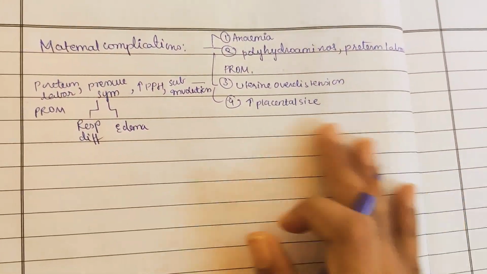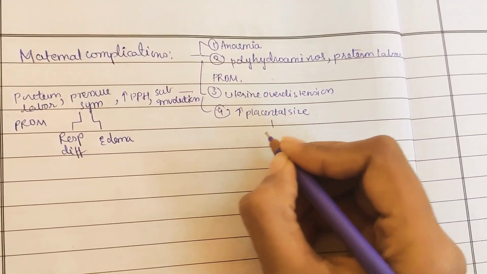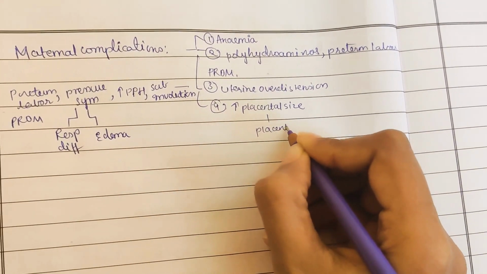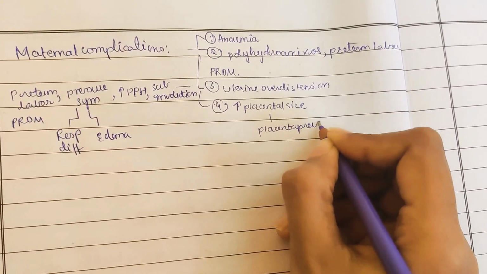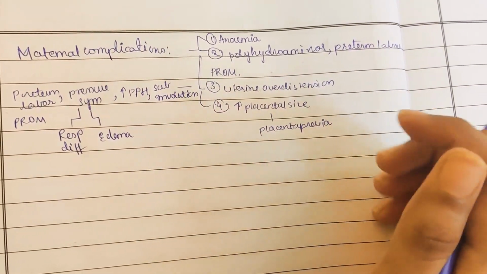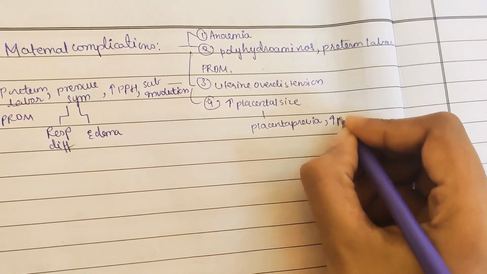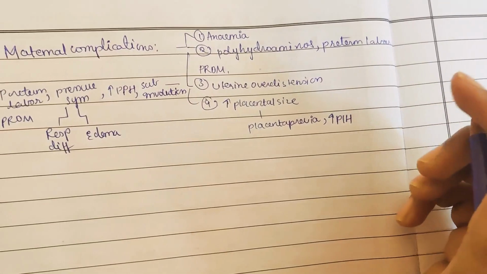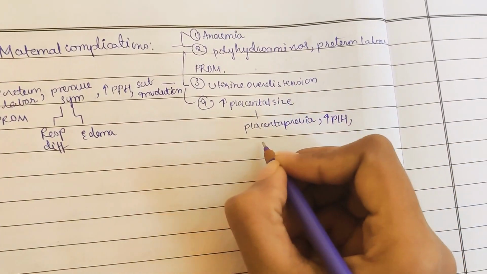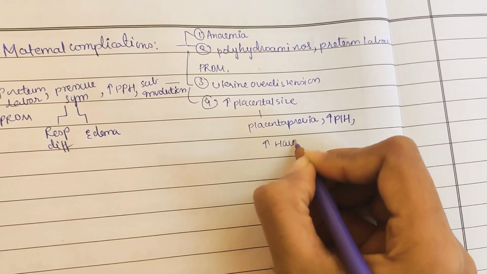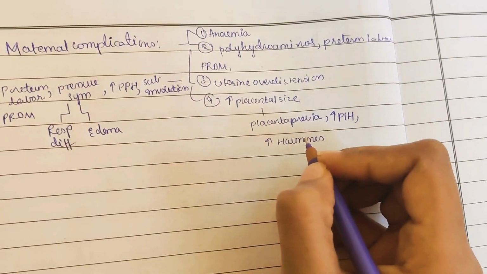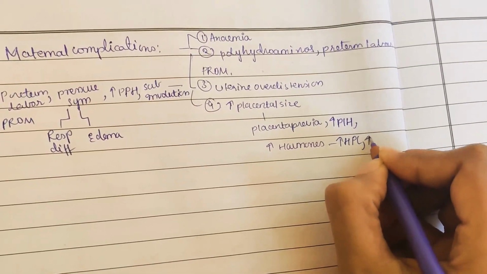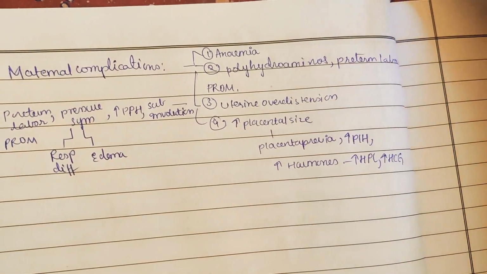Now coming to increase in placental size. When the placenta size increases, it can lead to placenta previa, that is the placenta may come down near the lower segment of the uterine opening. And there is an increased chance of PIH, because the placenta size has increased, so the mother may have hypertension, that is pregnancy induced hypertension. Also there is increased hormone synthesis, many hormones are released. For example, increase of human placental lactogen and increase of human chorionic gonadotrophin.